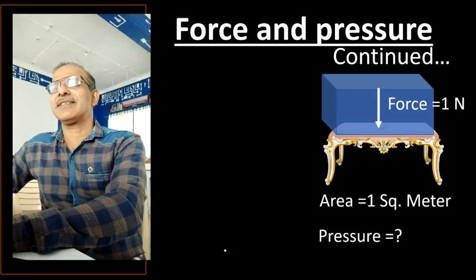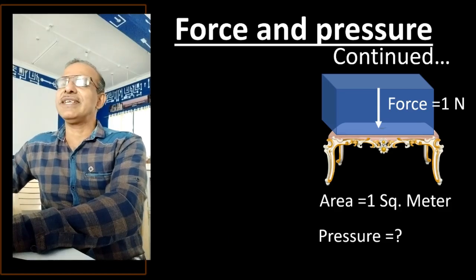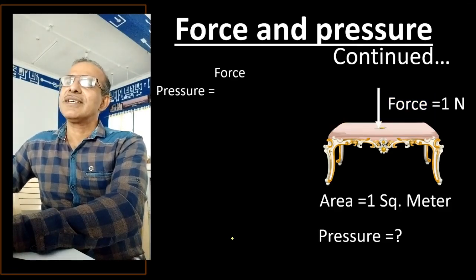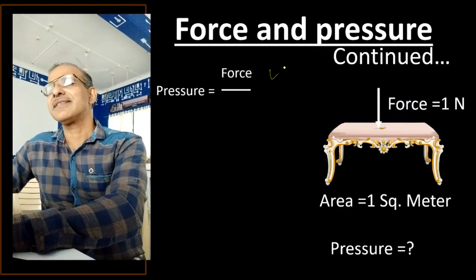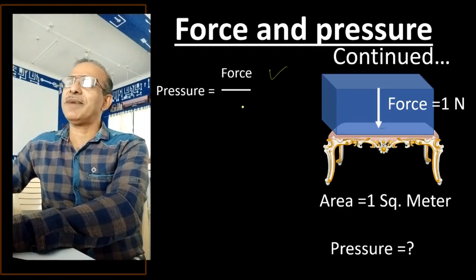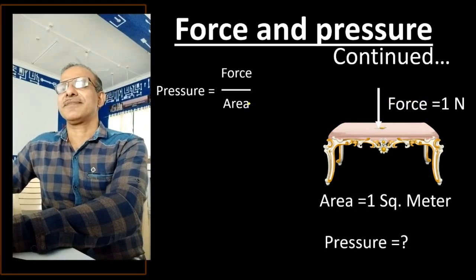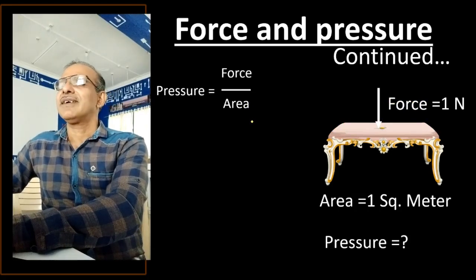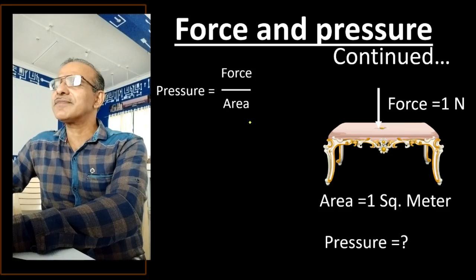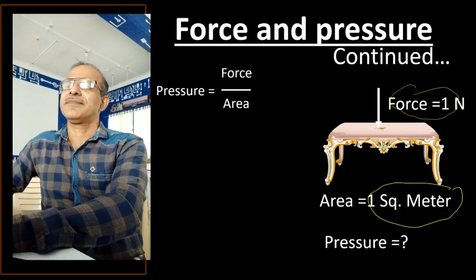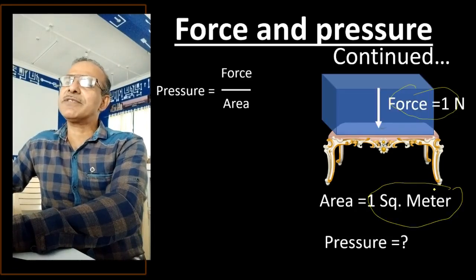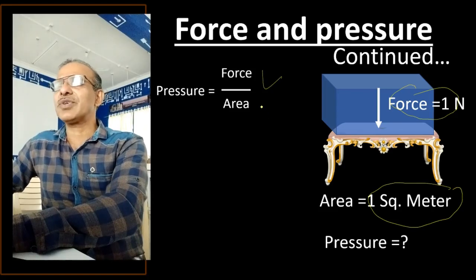We know that pressure is force divided by area. Now how much is the force? 1 Newton. How much is the area? 1 square meter. So let us replace force by 1 Newton and area by 1 square meter.